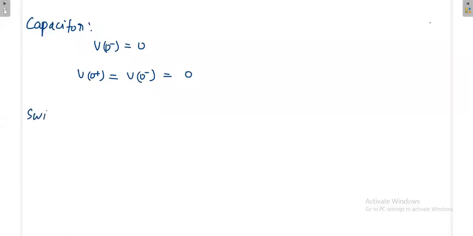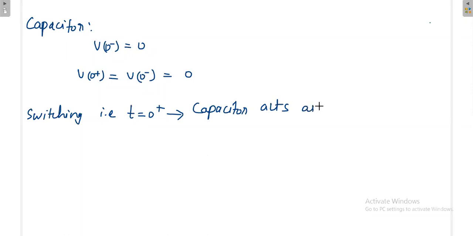Okay, so at the time of switching, just immediately after the switching at t equal to 0 plus, because the capacitor voltage is not changing, it remains the same, and that is 0. That's why we consider that the capacitor acts as a short circuit at the time of switching. Capacitor acts as a short circuit because the voltage is not changing and that is 0. That means it is acting as a short circuit. Current could be anything, but the voltage is not changing. So the capacitor acts as a short circuit.